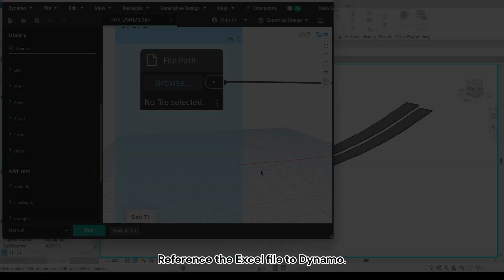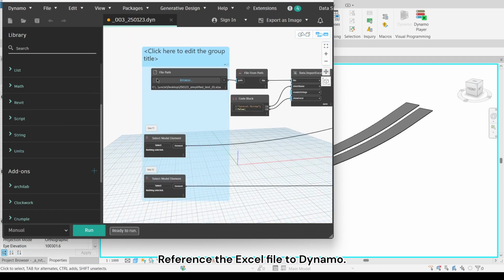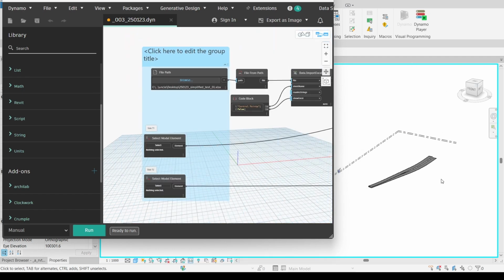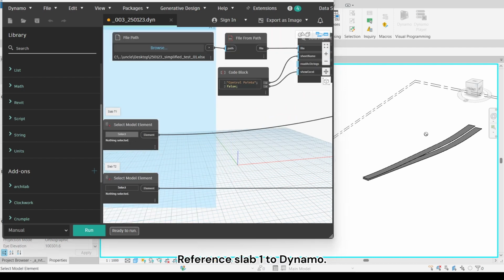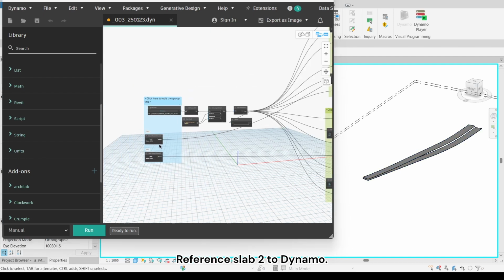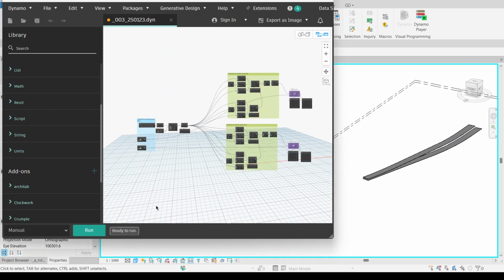Reference the Excel file to Dynamo. Reference Slab 1 to Dynamo. Reference Slab 2 to Dynamo. Hit Run to execute the graph.